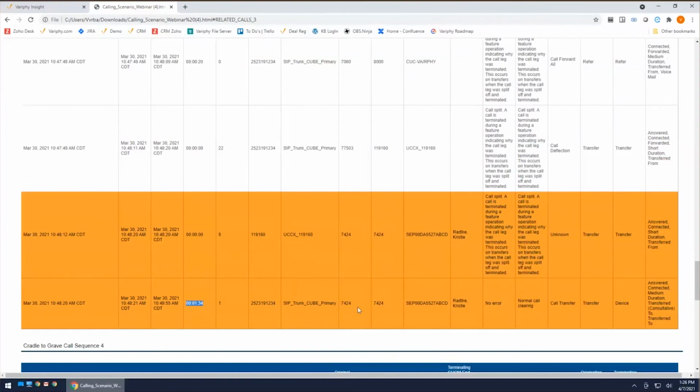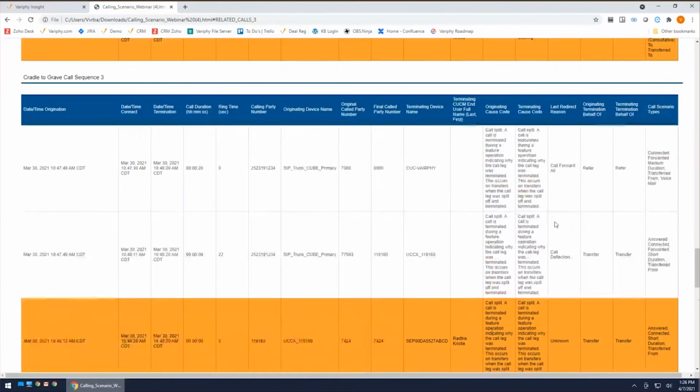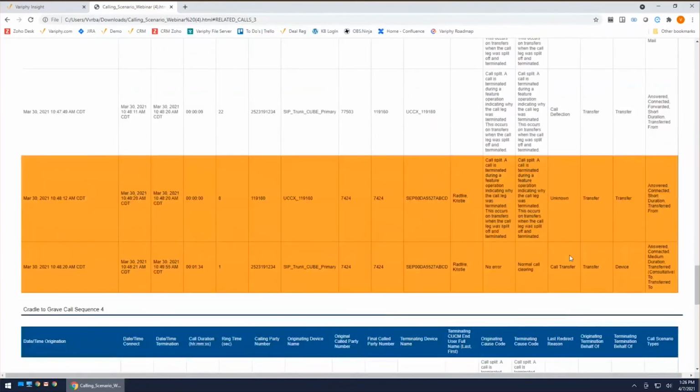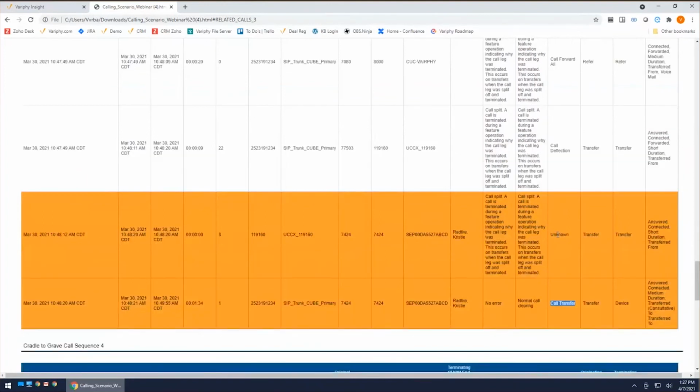However, determining whether it's a consultative transfer or blind transfer is pretty straightforward, because really all we're doing is looking at the reason that the call was redirected. If this was a blind transfer, we're not actually going to even see this leg. What we'll see is just the bottom portion, and it will say blind transfer instead of call transfer.